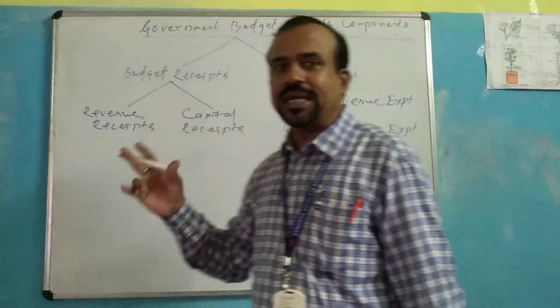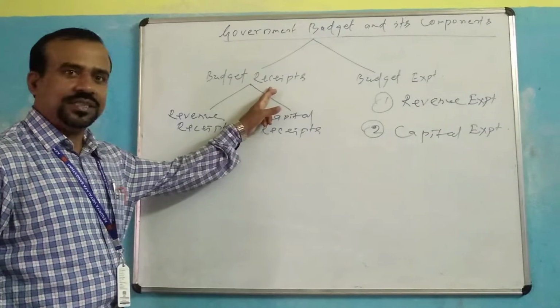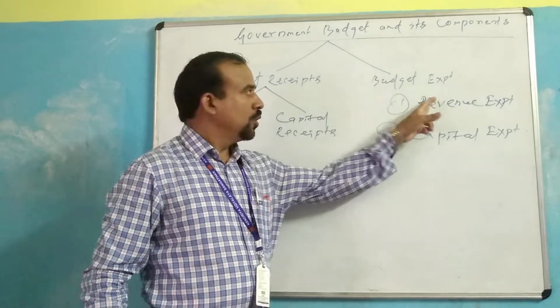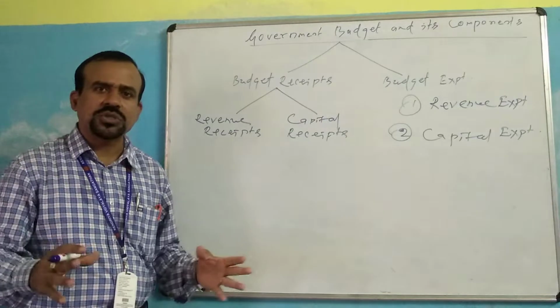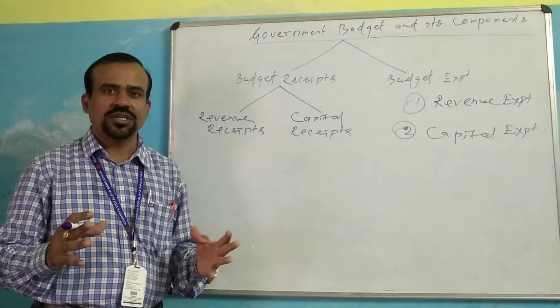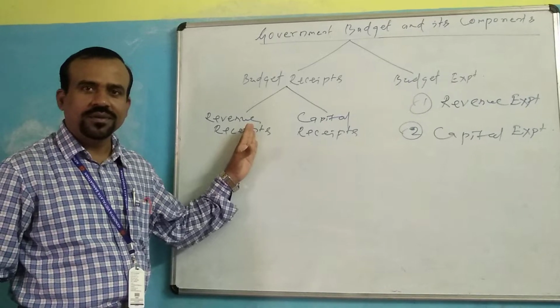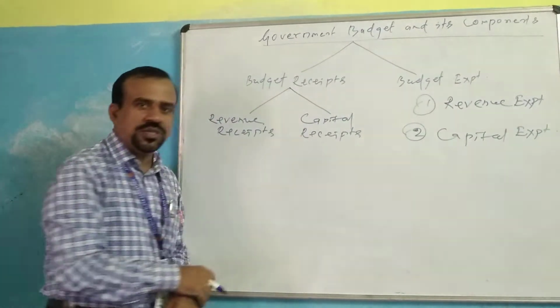This government budget has two important components. One is budget receipt, another is budget expenditure. Budget receipt includes all sources from which the government is earning income. It includes both revenue receipt and capital receipt.